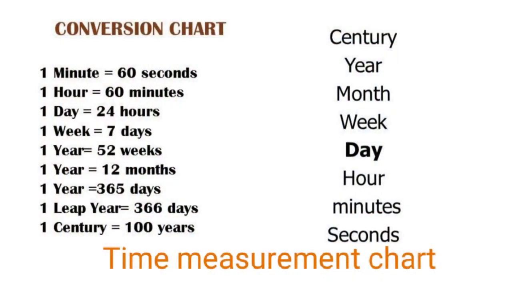1 hour is equal to 60 minutes. 1 minute is equal to 60 seconds. 1 hour is equal to 3600 seconds, that is 60 into 60. 1 day is equal to 24 hours. 1 year is equal to 365 and 1/4 days. And 1 leap year is equal to 366 days. 1 century is equal to 100 years. This is how we will measure time.